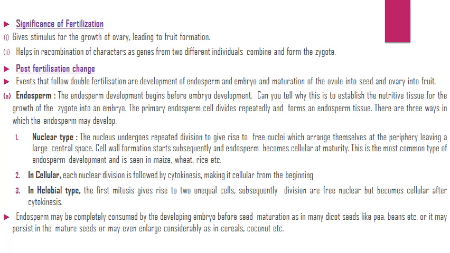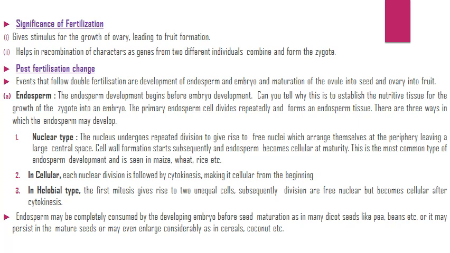There are three ways in which the endosperm may develop. Number one, nuclear type. The nucleus undergoes repeated division to give rise to free nuclei, which arrange themselves at the periphery, leaving a large central space. Cell wall formation starts subsequently and endosperm becomes cellular at maturity. This is the most common type of endosperm development and is seen in maize, wheat, rice, etc.